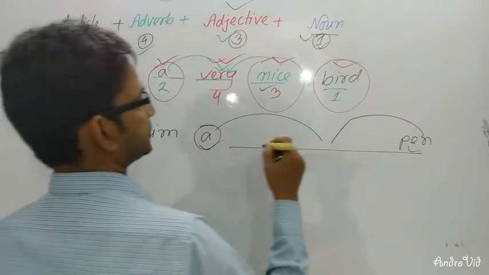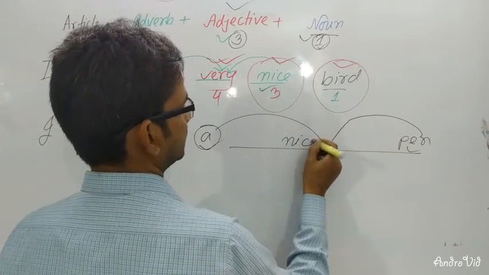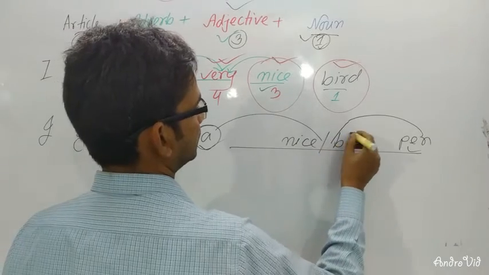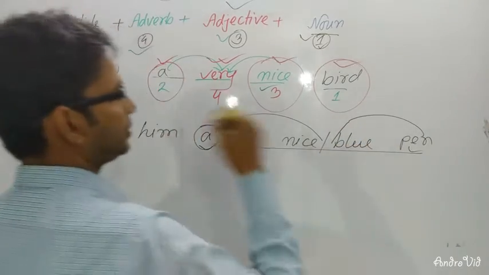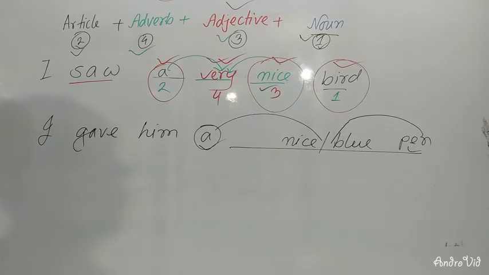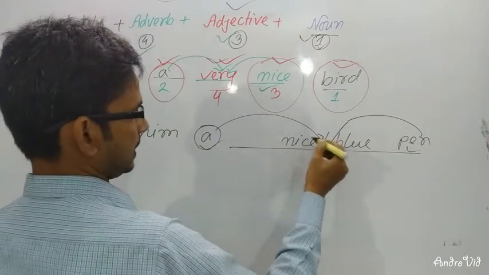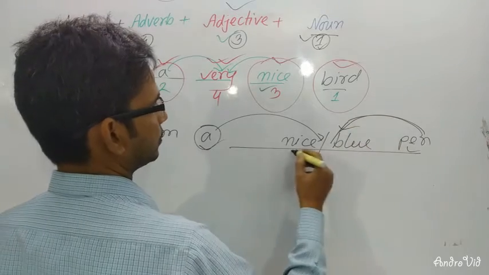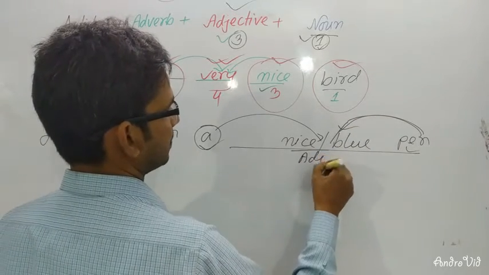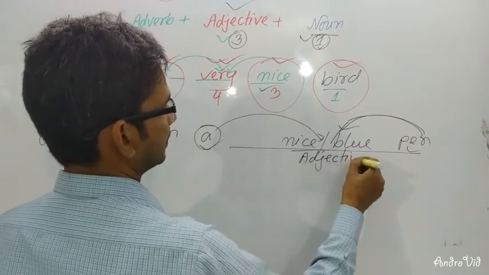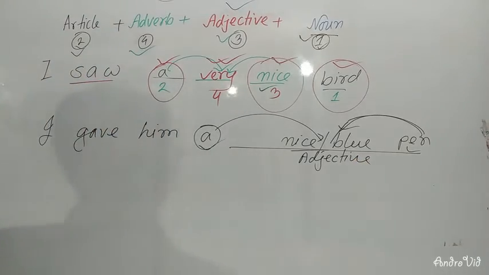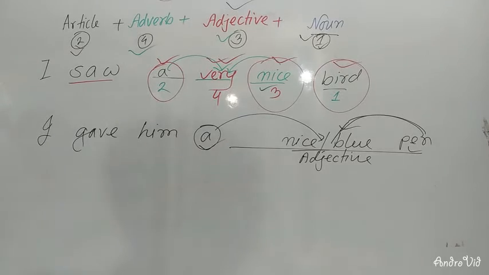You can write nice or blue, whatever you like. So after the article and before the noun, you will have to take your adjective. Dear students, I hope all of you have understood, and I'm going to give you another example.